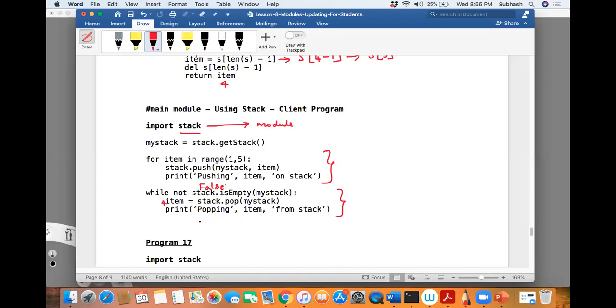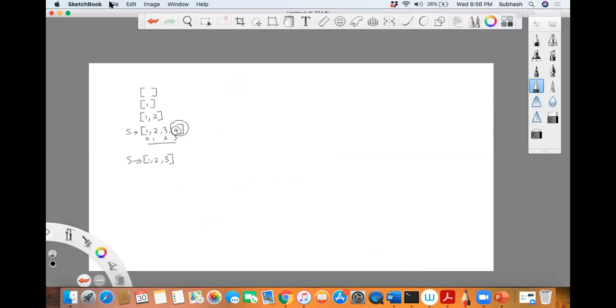Sir, here in stack.push(my_stack, item), we are calling the function push, no, sir. But in that push function, we are not returning any stack. How could my stack get the list 1, 2, 3, 4, sir? You are basically sharing the reference, no? Yes, sir. So what will happen when you're sharing the reference?